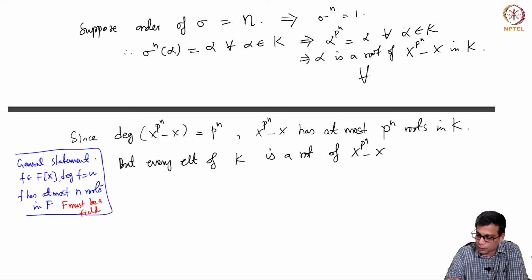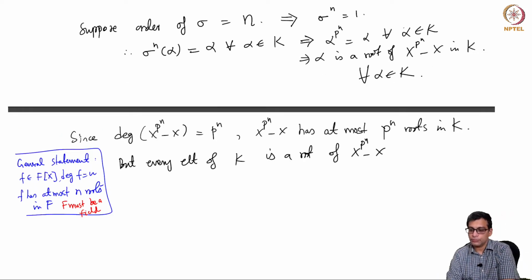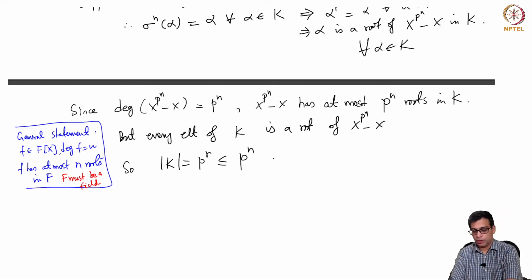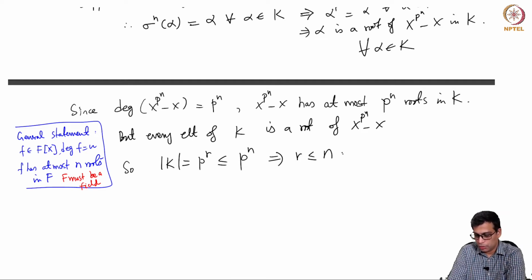Alpha is a root of this for all alpha in K, because for all alpha in K, alpha power p power n is equal to alpha. So that means the number of elements of K must be less than or equal to the number of roots of x power p power n minus x. So the number of elements of K, which is p power r, is less than or equal to the degree of the polynomial, which is p power n. So that means r is at most n.